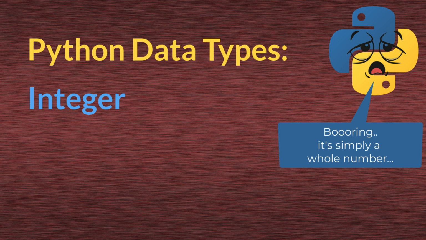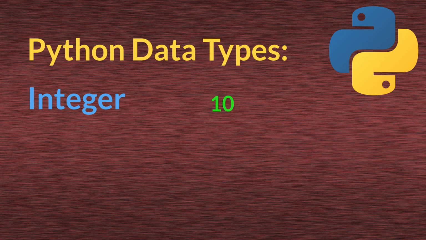It can be a positive number, like 10, it can be a negative number, like minus 200, and 0 is also considered an integer. As long as it's a whole number and it's not in a single or double quote, it will be considered by Python as integer data type.